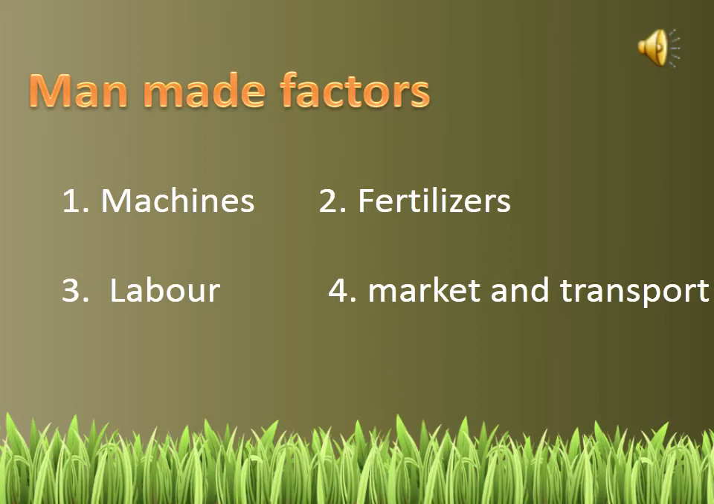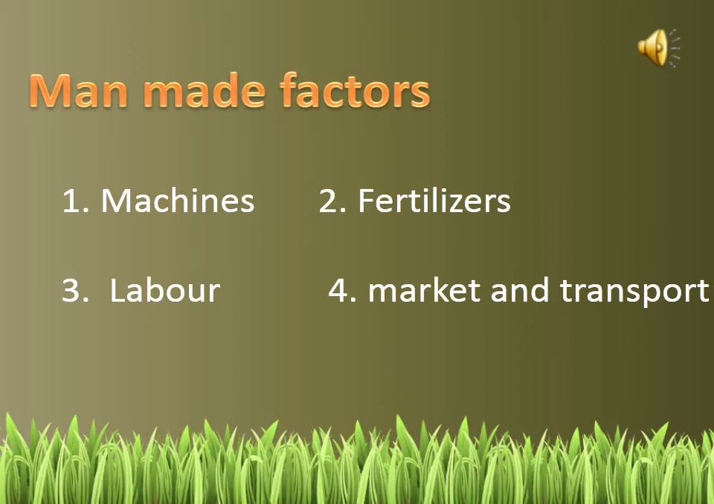The third one is labor. A number of agriculture activities require labor force. It is required for plucking cotton balls, tea leaves, etc. Proper availability of labor force saves crops and increases the agriculture production.